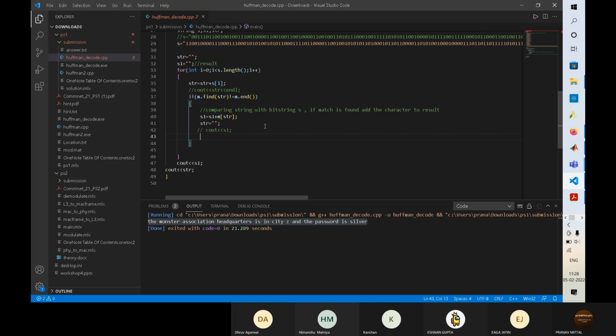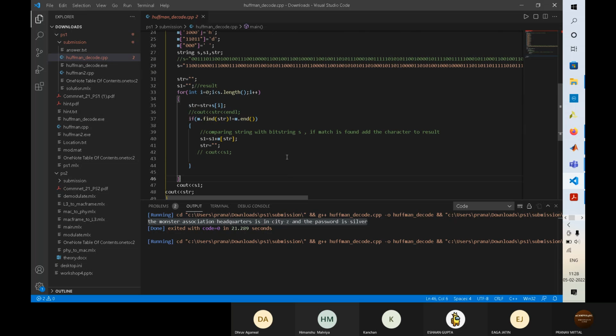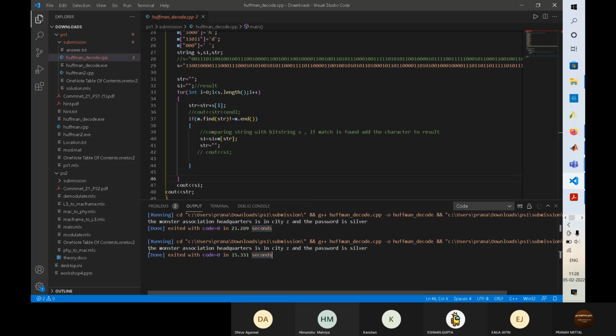After that, let me run this code. After running it, you will see that it decodes the message.